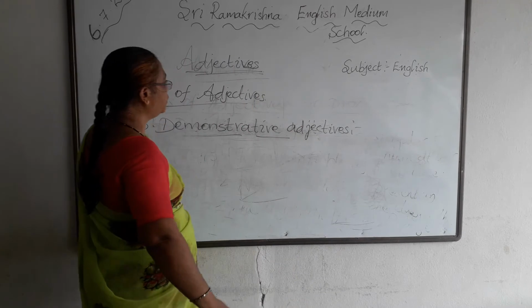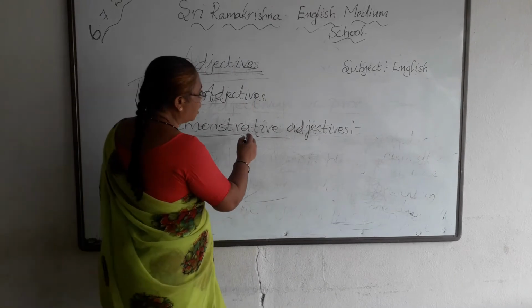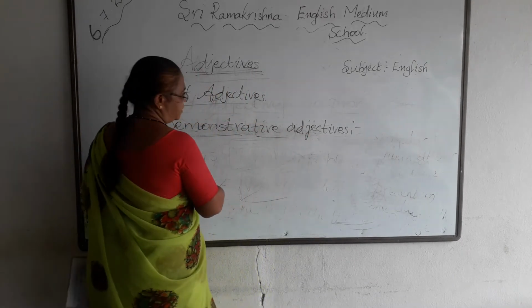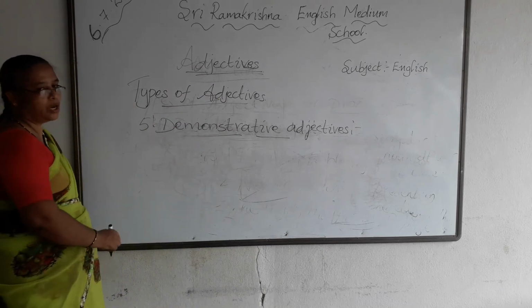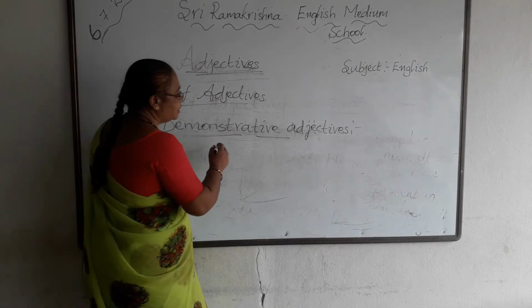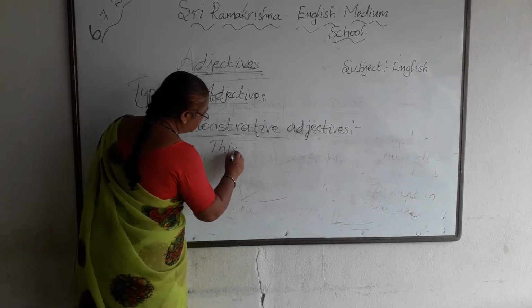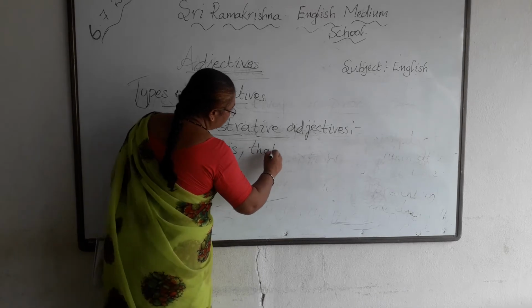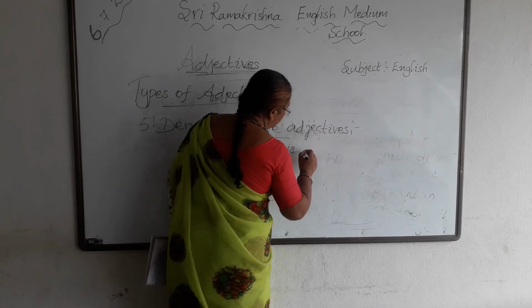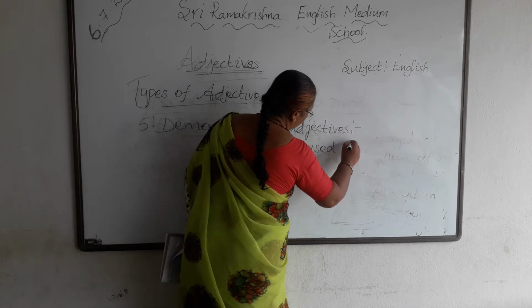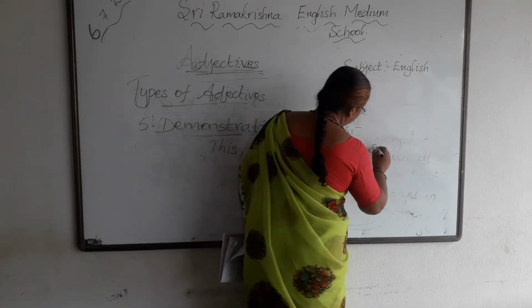These adjectives are used to point out the noun or pronoun in specific. This and that are used for singular nouns.